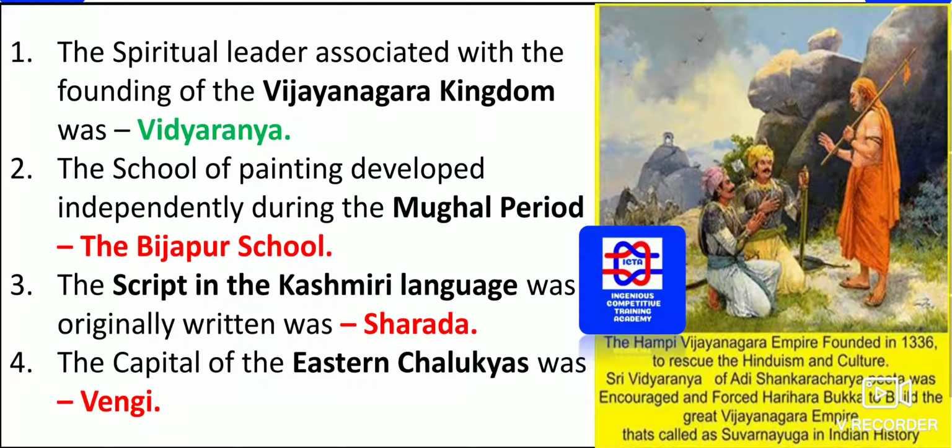The spiritual leader associated with the founding of the Vijayanagara kingdom was, as you can see to the right side, the Hampi Vijayanagara Empire, founded in 1336 to rescue Hinduism and culture. Sri Vidyaranya of Adi Shankaracharya encouraged Harihara and Bukka to build the great Vijayanagara Empire, that is called the Suvarna Yuga in Indian history.